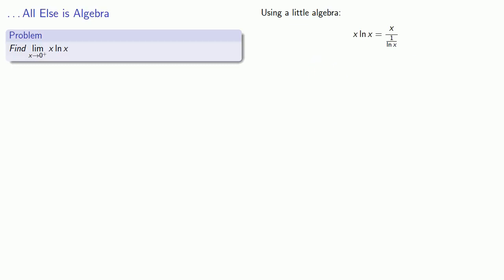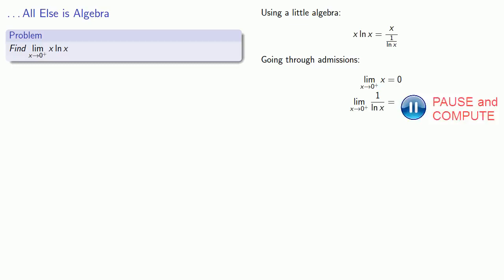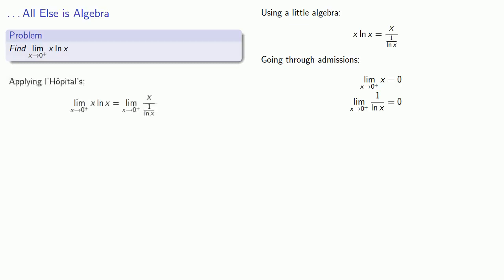And now we'll go through the admissions process. The numerator, x, goes to 0. And the denominator, 1 over log x, also goes to 0. So now this is a quotient in a 0 over 0 indeterminate form, and so we can apply L'Hopital.